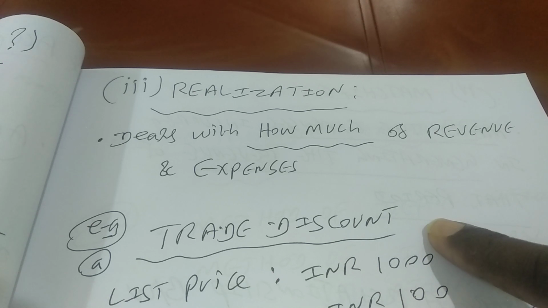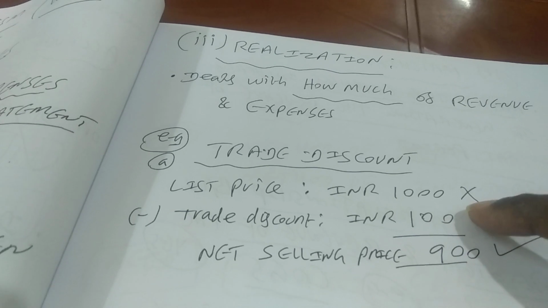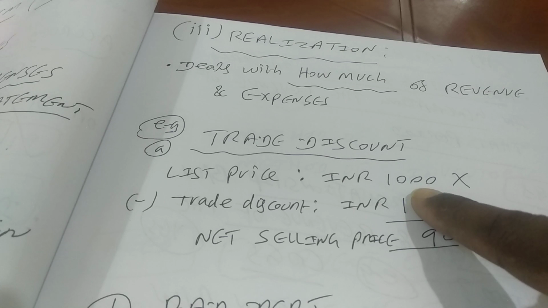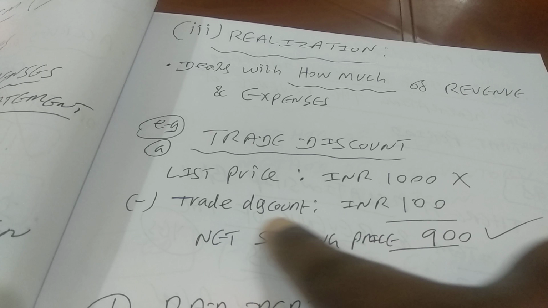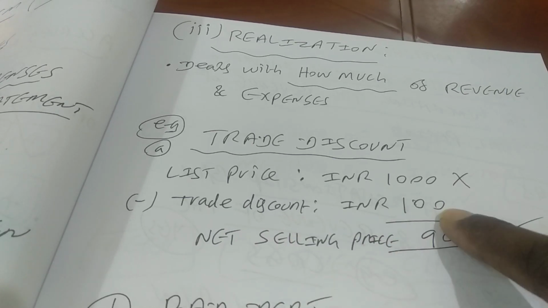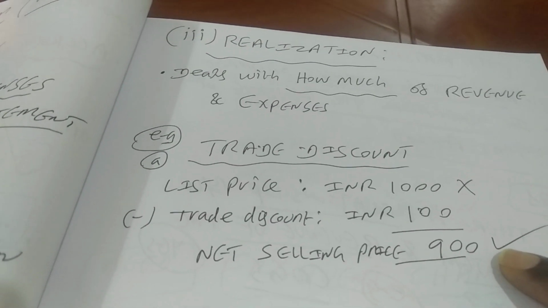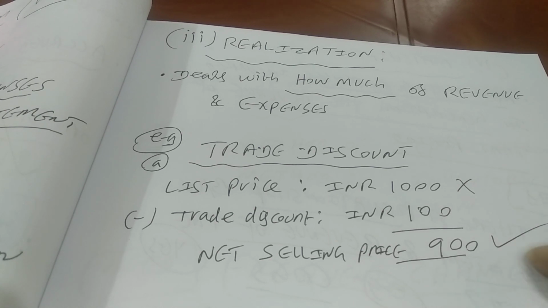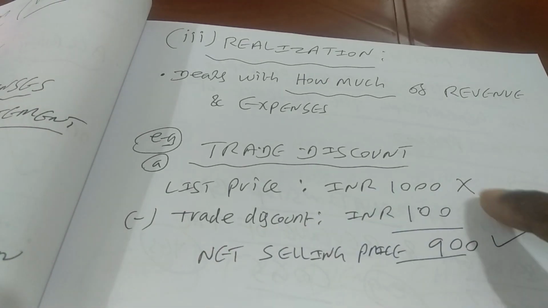The very first example is trade discount. Let us assume there is a showroom which sells shirts to men. The list price of the branded shirt is INR 1000, Indian National Rupee 1000, and the seller is giving a trade discount of 10%, so that means INR 100. So the net selling price amounts to 900, right? So when we talk about revenue, we are not going to take 1000, rather we are going to take 900 because there is a discount right at the time of sale, which is known as trade discount. Please note that trade discount is not entered in accounting record books.